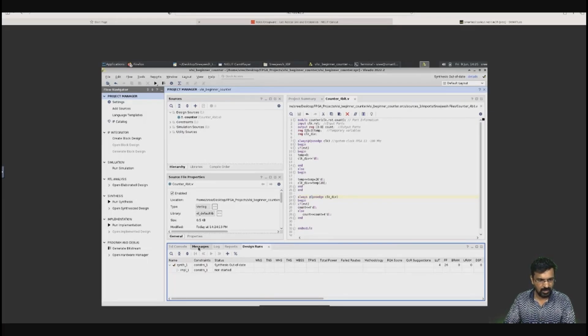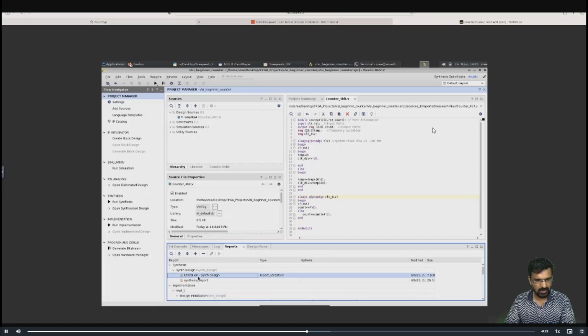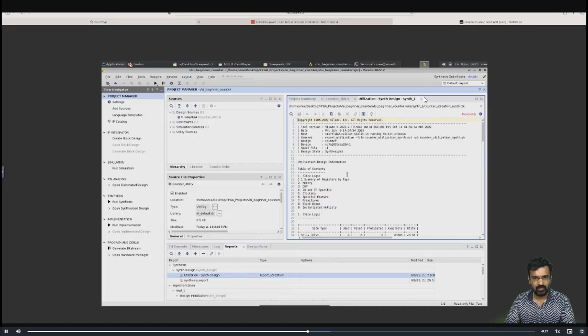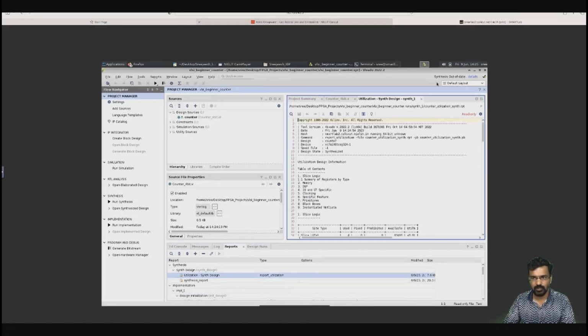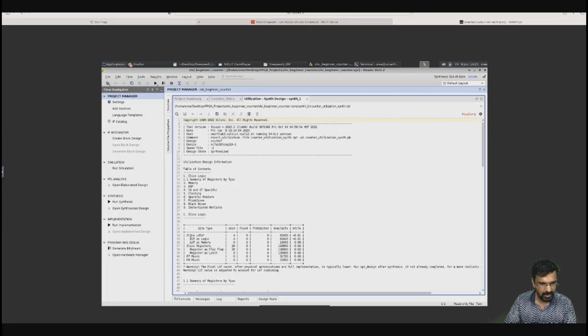Now if you want to see the reports of the synthesis, you can check the reports. Here it will show all the reports in a bigger manner: how many LUTs are used, how many flip-flops are used. There are flip-flops used because we have a clock divider of 26 bits.